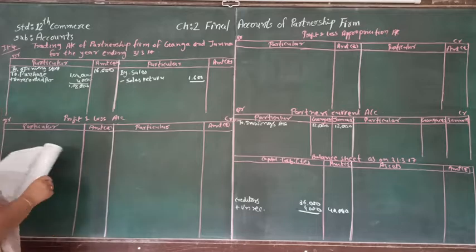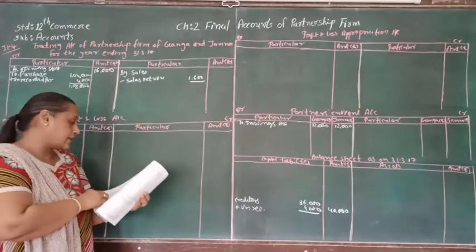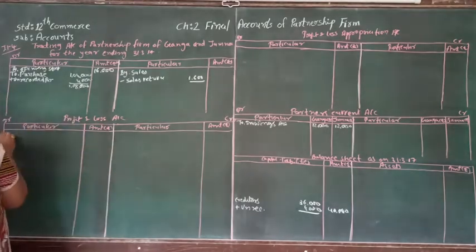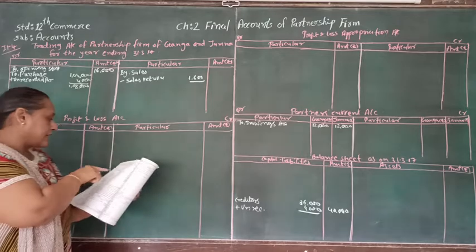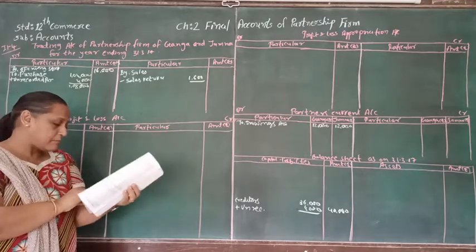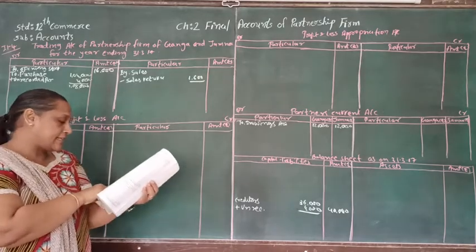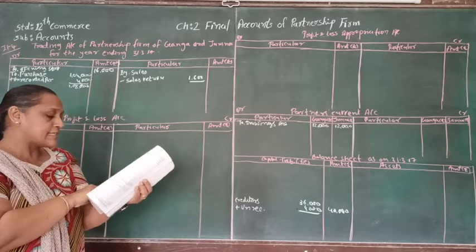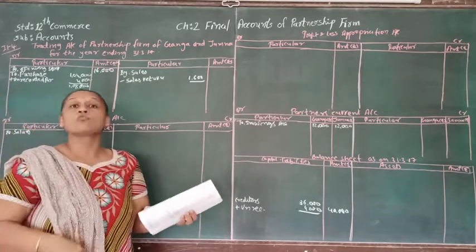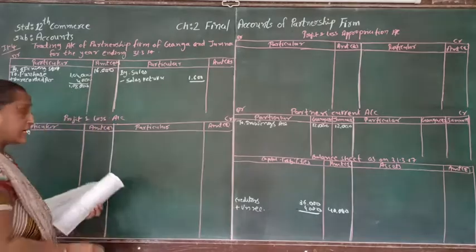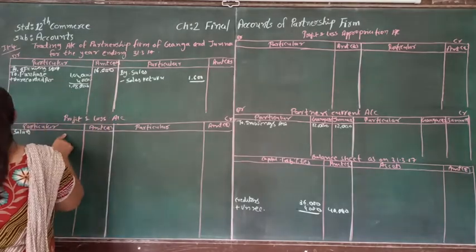And after opening stock another account is salary. So salary is supposed to be debited to profit and loss account. And here in the salary we can see the adjustment number 8. Adjustment number 8 is telling us that loan of ₹600 was given to employee but debited to salary account. So it is not a salary, but by mistake it is debited to salary account.